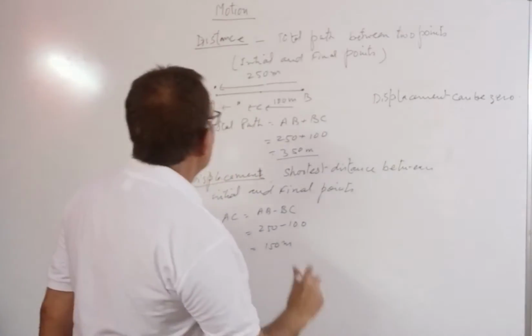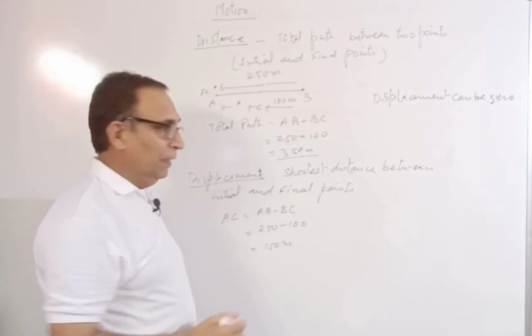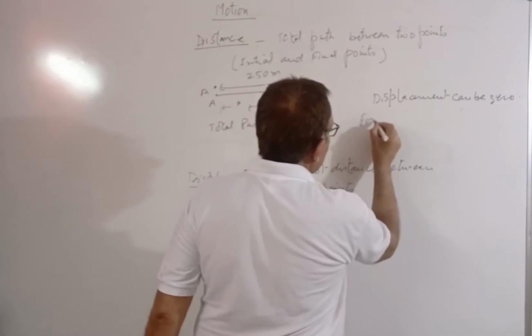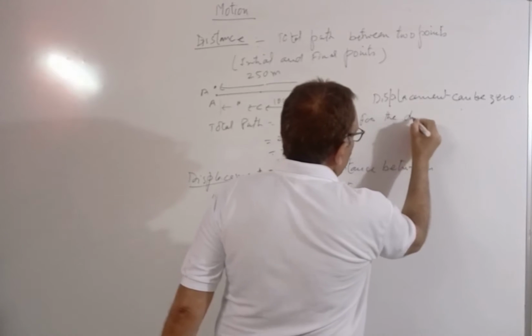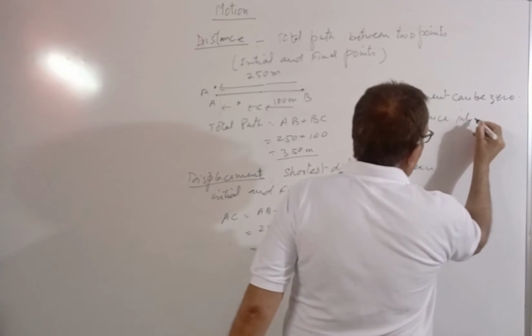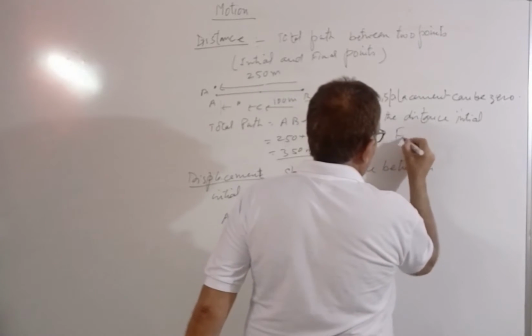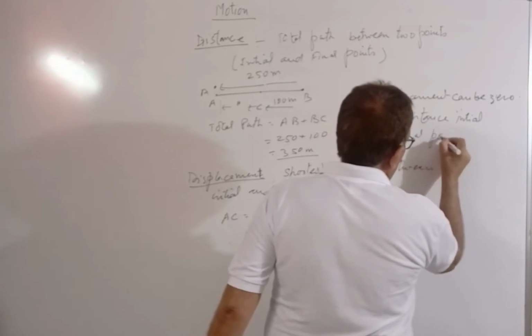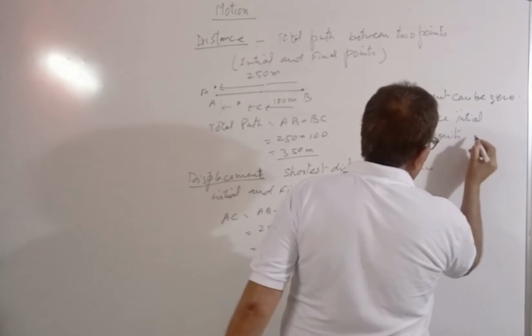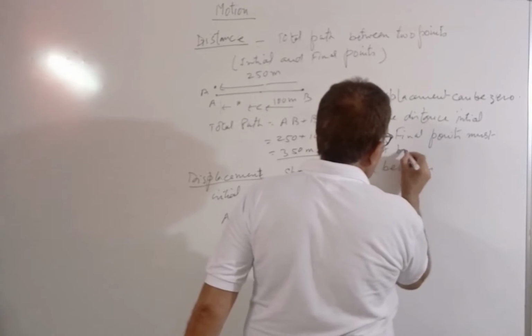Now, can distance be zero? No, distance cannot be zero. For the distance, initial and final points must not be the same.